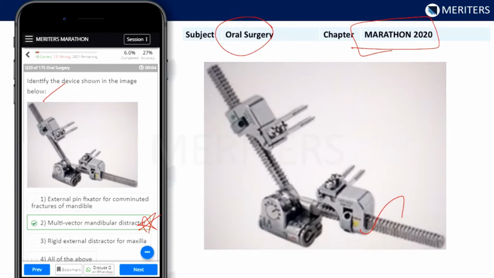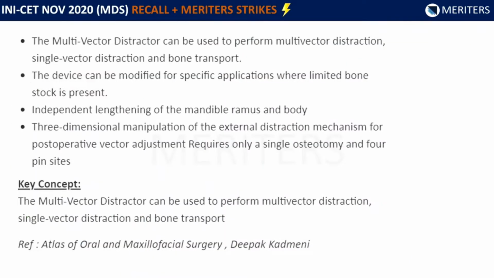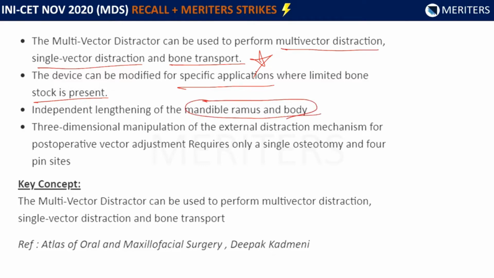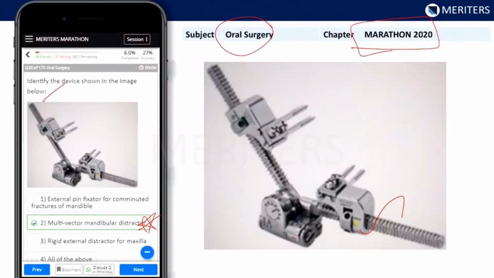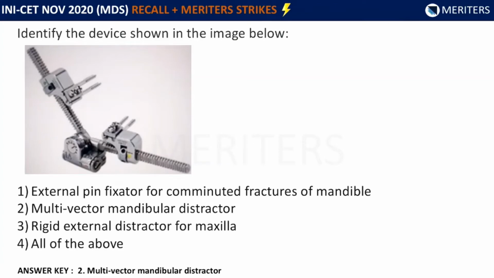Now, what is the function of this multi-vector distractor? It is used to perform multi-vector distraction, single vector distraction and bone transport. This can also be modified for specific applications if the bone stock is limited. Independent lengthening of the mandibular ramus and body is done. 3D manipulation of the external distraction mechanism for post-operative vector adjustment requires only a single osteotomy and 4 pin sites. Coming back to the question, you have to identify the device, and you should know that this is a multi-vector mandibular distractor.